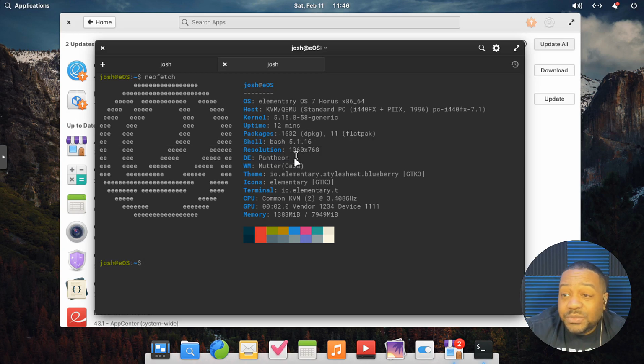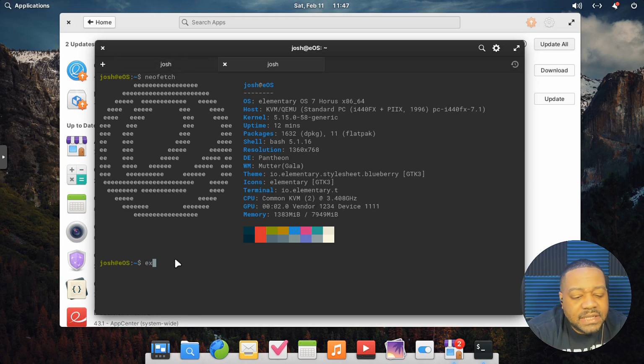And then also, this is one way to find the desktop environment that you're using. So Pantheon is using Pantheon, and then Mutter for the window manager. And then the themes, you can check those out as well. You can modify those if you want to, change them up, but it's using the elementary theme and elementary icons. And then the rest of it is kind of hardware. It talks about the terminal, so I use that elementary terminal. That's what this is. And then one thing I missed up here at the top is Bash. It's using Bash. And then also the rest of it, like I said, was hardware.